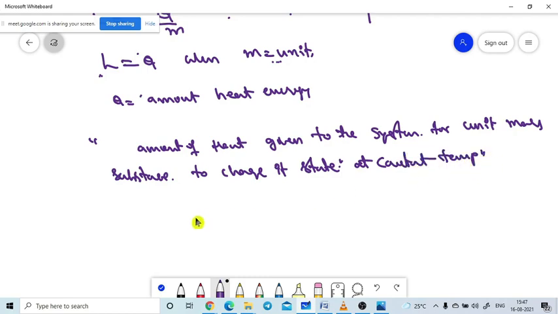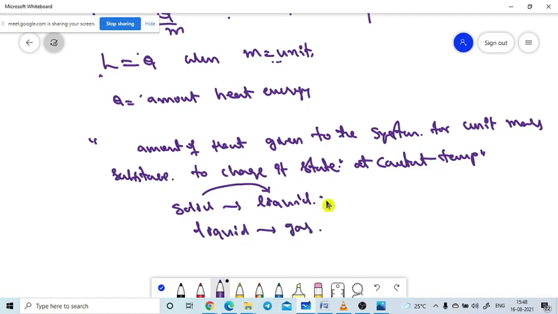That means you may wonder why this definition is suitable to use, whether the state is changing from solid to liquid, or whether the state is changing from liquid to gas. So there is a possibility of two types of state changes. It may change from solid to liquid, or it may change from liquid to gas. That means there are two types of latent heat definitions. So let me start with the first latent heat definition.